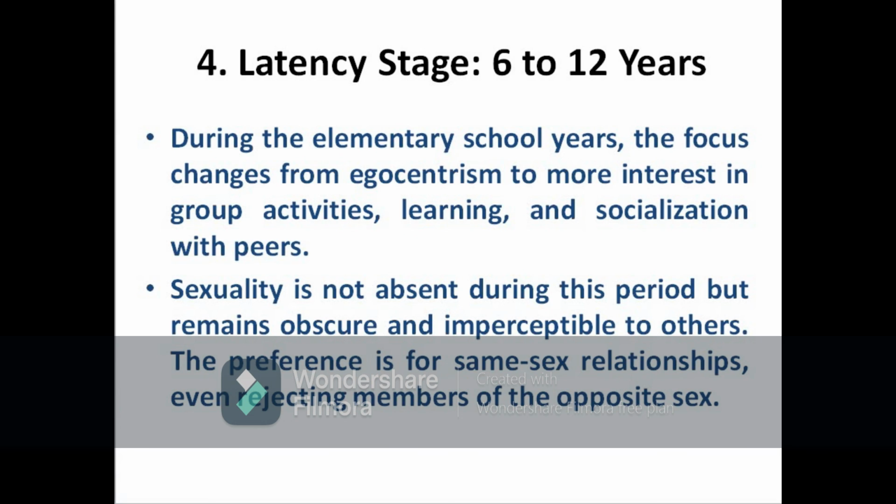Socialization will be the major component of this stage. Sexuality is not absent during this period but remains obscure and impermissible to others. Preference will be for people of the same sex, and sometimes the child may reject members of the opposite sex.